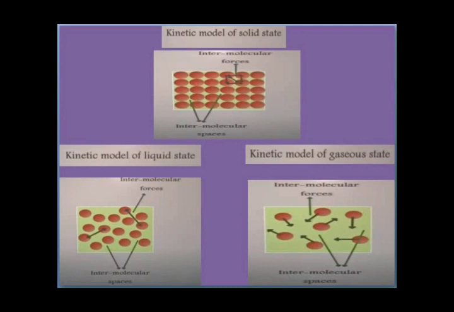If you observe here, this is the kinetic model of the solid state. You know there are three states of matter: solid state, liquid state and gaseous state. So let us explain these states of matter based on the kinetic model. The first one is the kinetic model of the solid state.